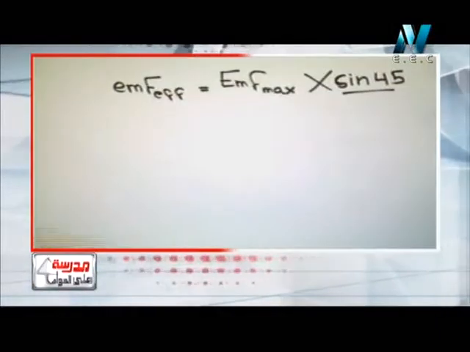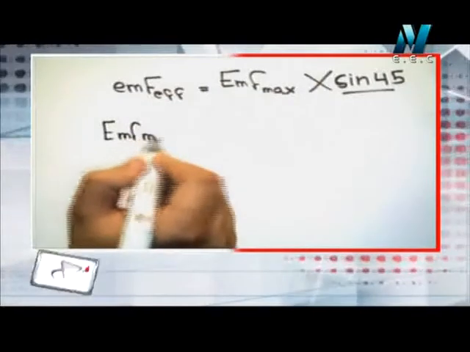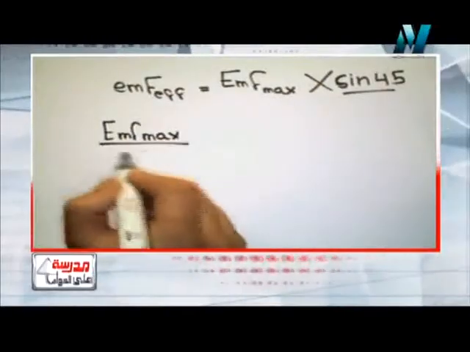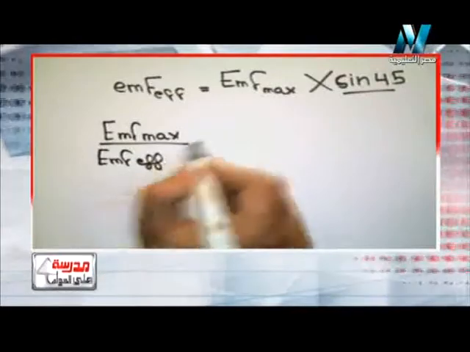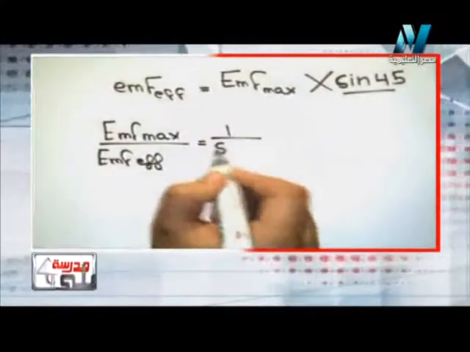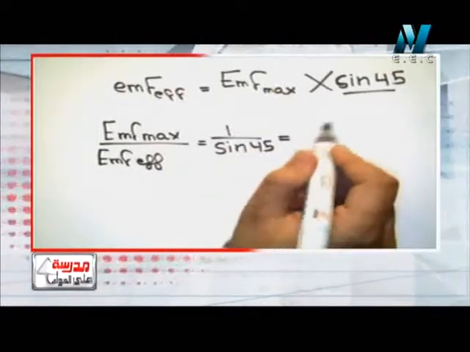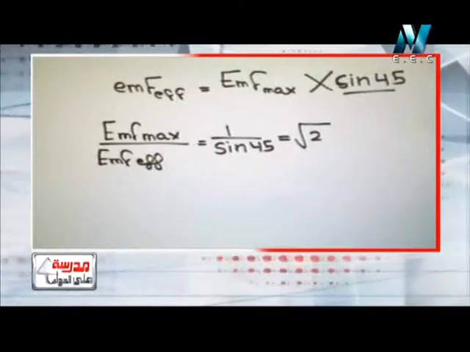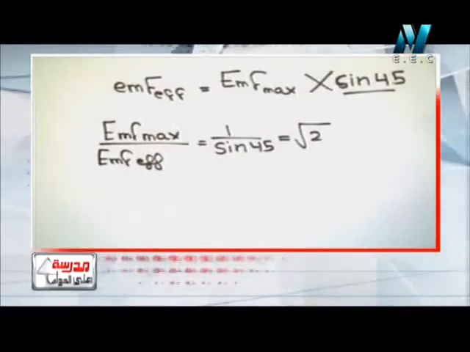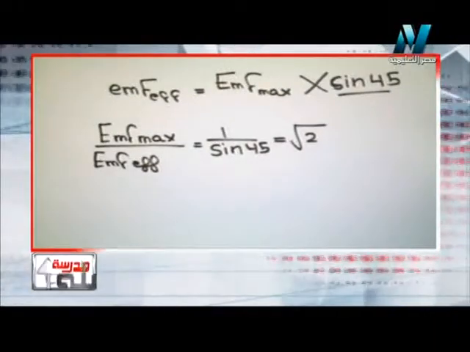So if I want to divide the maximum electromotive force by the effective electromotive force, the answer will be 1 over sine 45, which will be root 2. So our answer will be root 2.